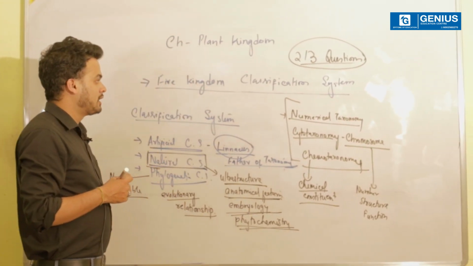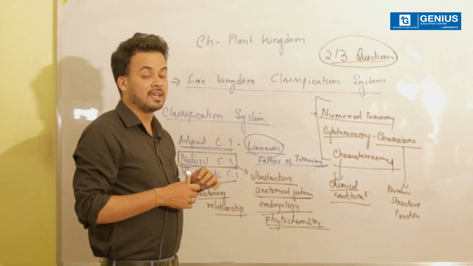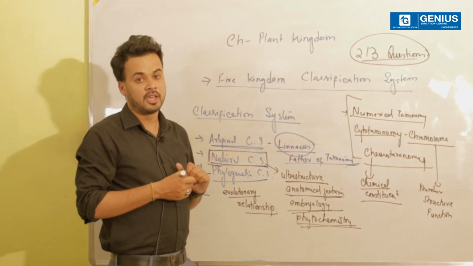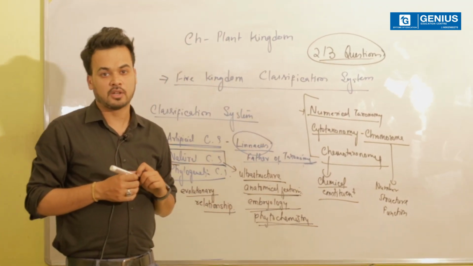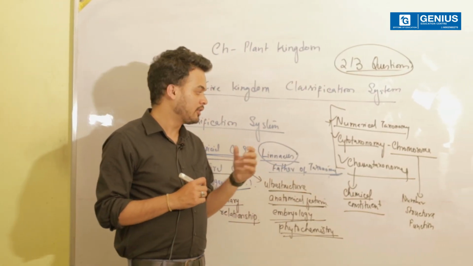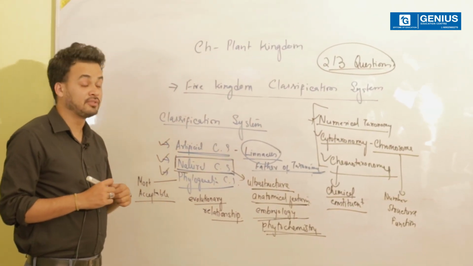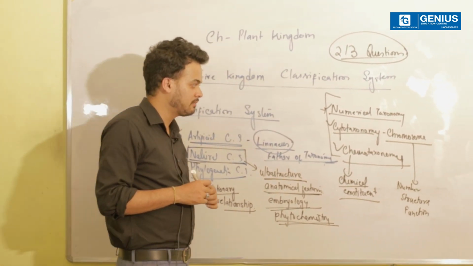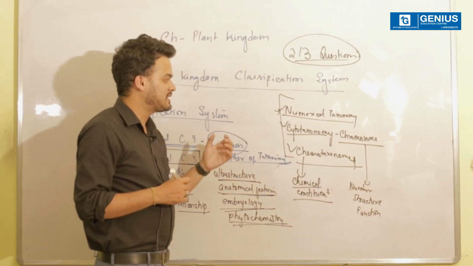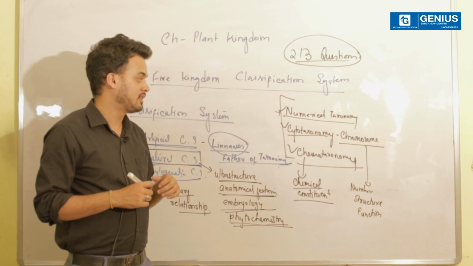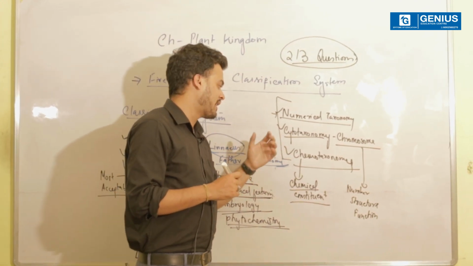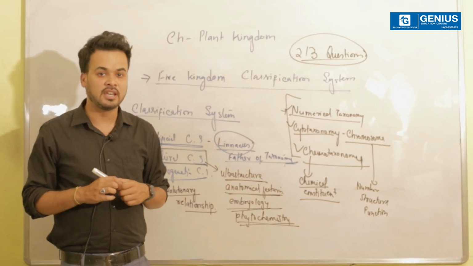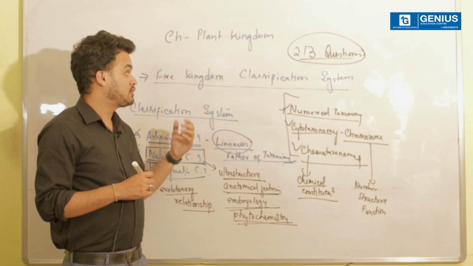So for today that was all, and this was the information regarding the classification system that you are supposed to know in order to understand the chapter in a much better way. With this we come to the end of today's lecture, where we have discussed the classification system. We have talked about artificial, natural and phylogenetic classification systems, and what is used when there is no fossil evidence, that is, numerical taxonomy, cytotaxonomy, and chemotaxonomy. In our next lectures we will be dealing with the different topics of this chapter.